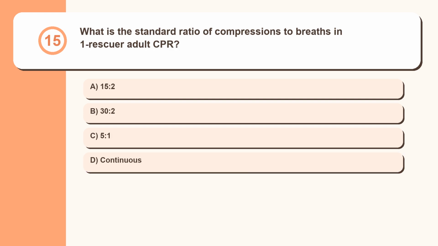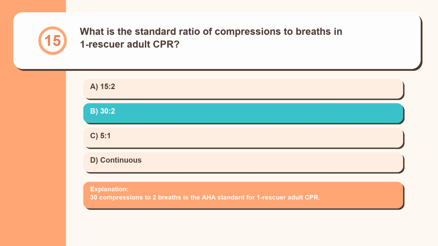Question 15. What is the standard ratio of compressions to breaths in one rescuer adult CPR? 15:2, 30:2, 5:1, continuous. 30 compressions to 2 breaths is the AHA standard for one rescuer adult CPR.